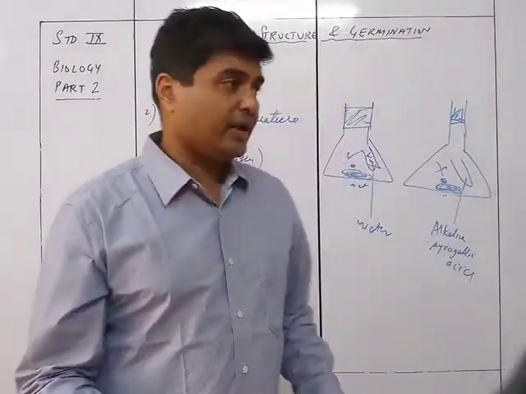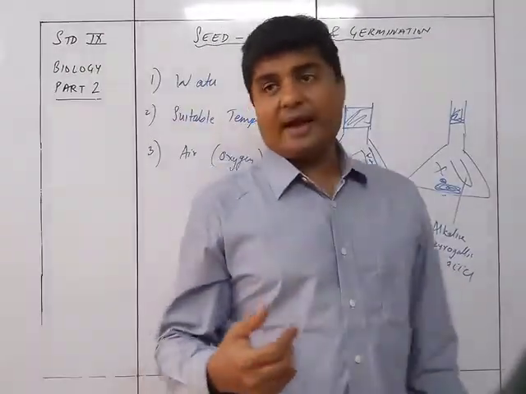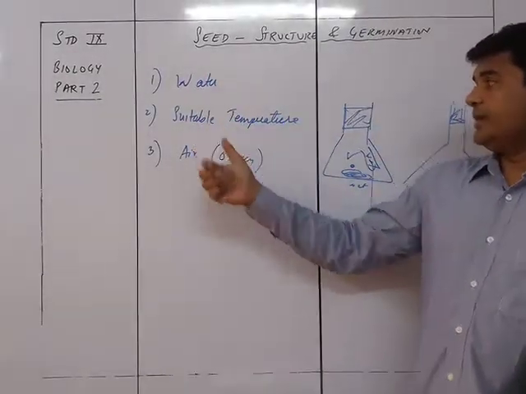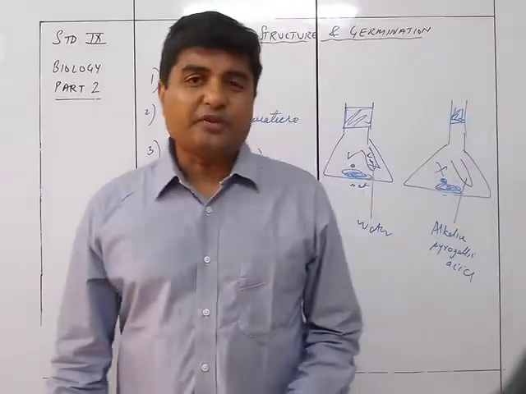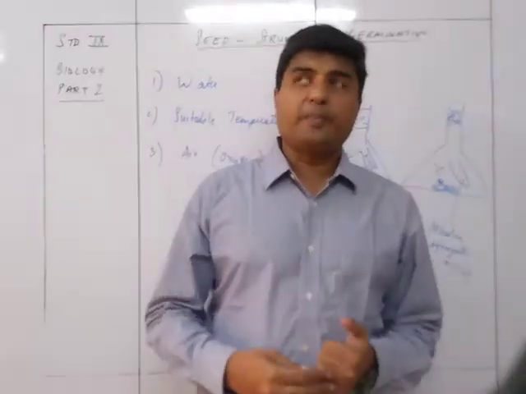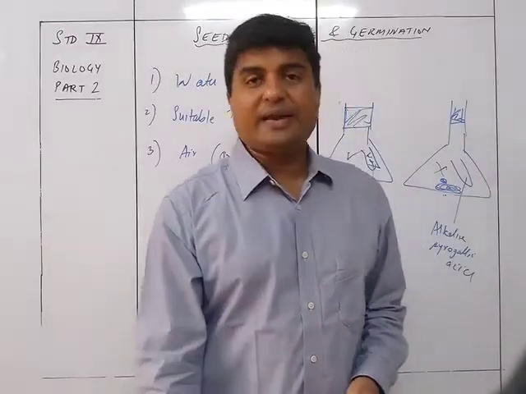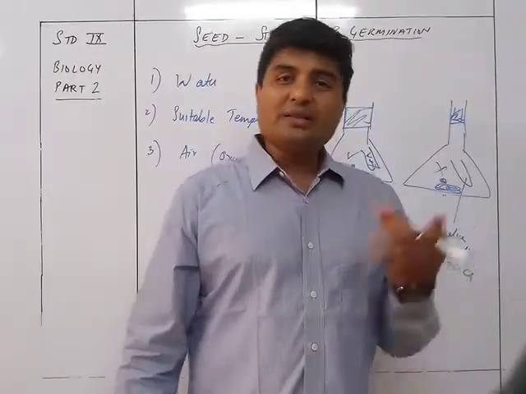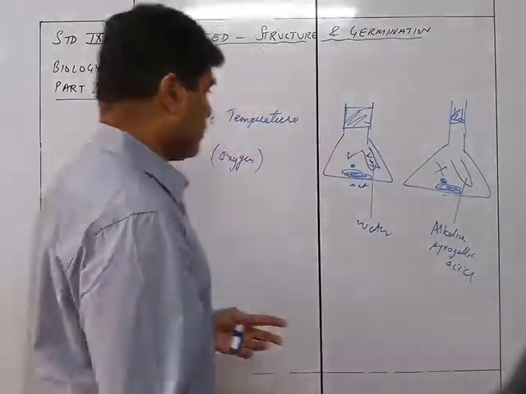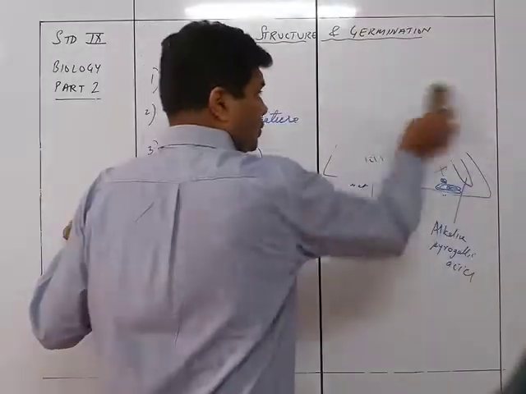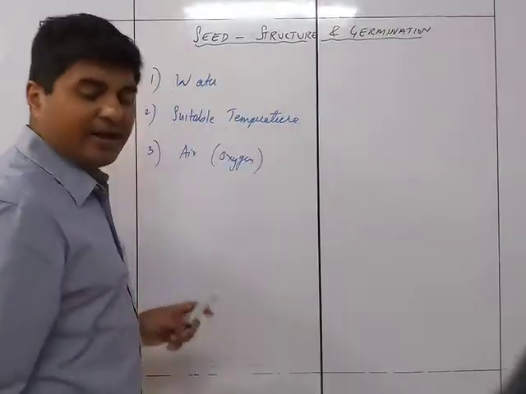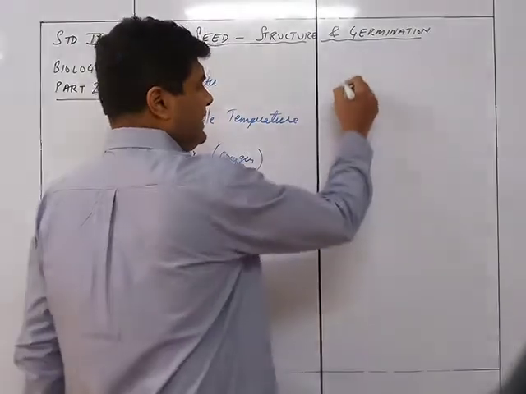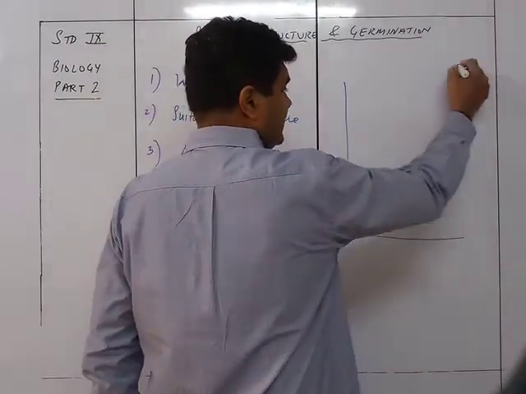So these were the 3 experiments which proved that water, suitable temperature and air are required for germination. Now there is one more experiment, which is the most important experiment of all. This experiment will tell you how all the 3 are important for the seed to germinate. This is called the 3-bean seed experiment.